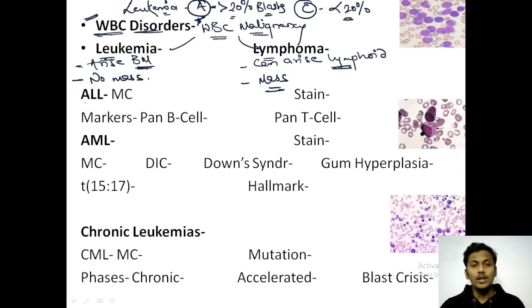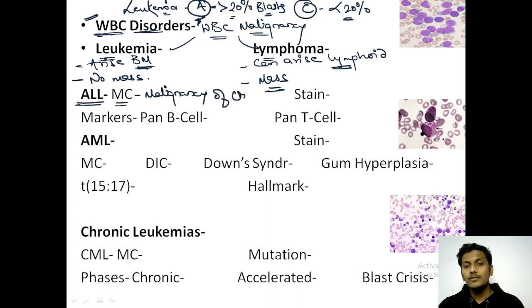First of all, we'll talk about ALL, that is acute lymphoblastic leukemia. The important thing to remember is that ALL is the most common malignancy of childhood. Please remember, ALL is the most common malignancy in which age group? In childhood. So if they ask you which is the most common malignancy of childhood, the answer should be ALL, or acute lymphoblastic leukemia.